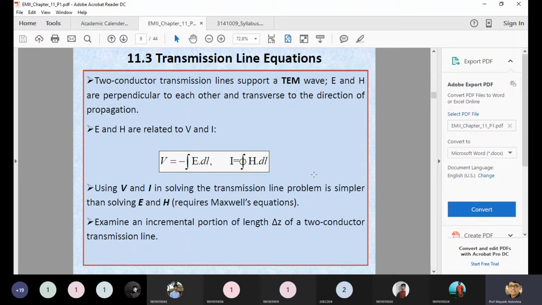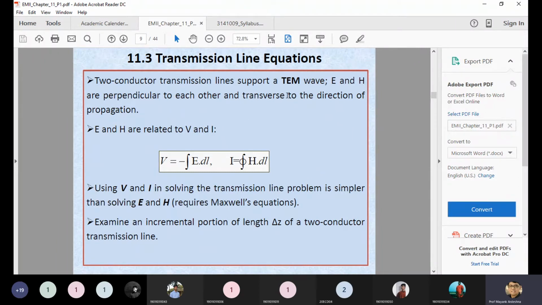TEM mode means transverse electromagnetic mode. Here, transverse means that the field components should be perpendicular to the direction of propagation. Any one of the components should be perpendicular to the direction of propagation. That's why it is considered transverse electromagnetic. For the TE mode, the magnetic field component will be present, but the electric field component will be zero. And for the TM mode, the magnetic field component will be zero and the electric field component is present. That's why they are considered transverse electric and transverse magnetic modes.